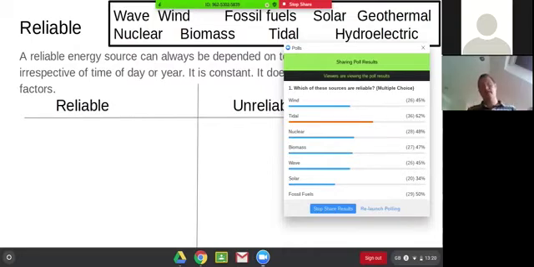Another way of framing this, so for renewables, I talked about, okay, are we going to run out? Another way of framing this is, ignore environmental things and cost, but imagine that you're in charge of the country and you have to pick one type of way of generating electricity. Remember, we're ignoring environmental concerns for a minute, we just want to make sure that people have the electricity when they need it.